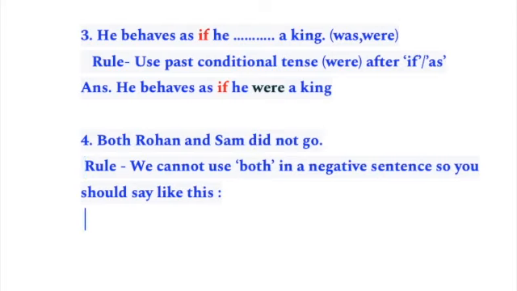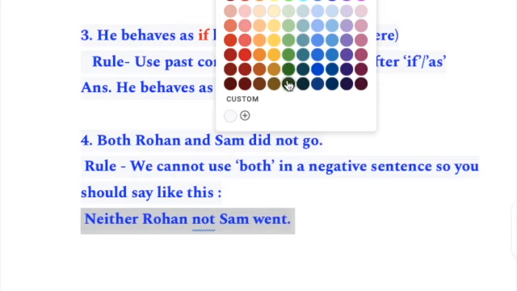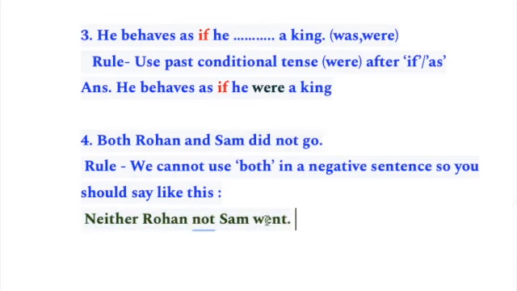So we have to say like this: neither Rohan nor Sam went. So it will be the correct expression to say, rather than saying both Rohan and Sam did not go. That will be completely incorrect. So the answer will be, because you have neither Rohan nor Sam, none, no one, so none of them. So neither Rohan nor Sam went. This will be the correct answer. Understood? Let's do some more examples.